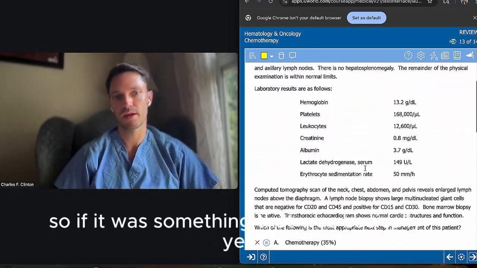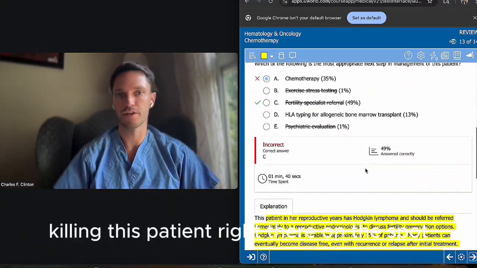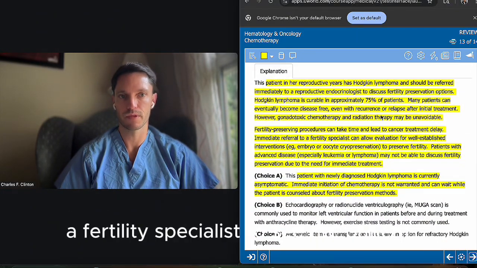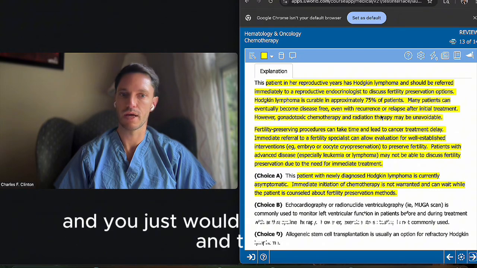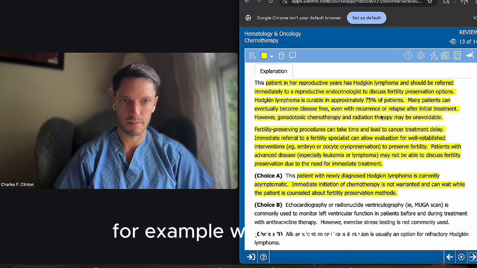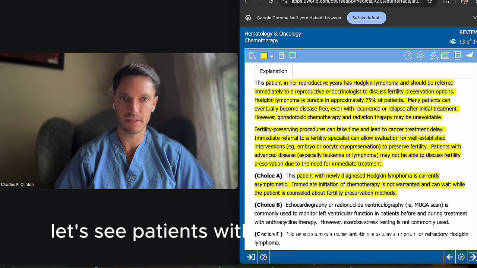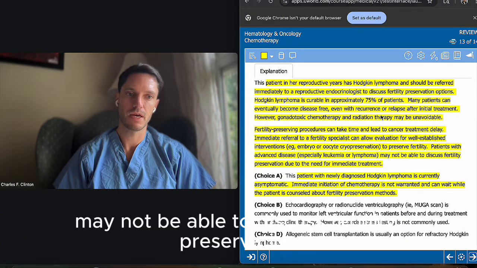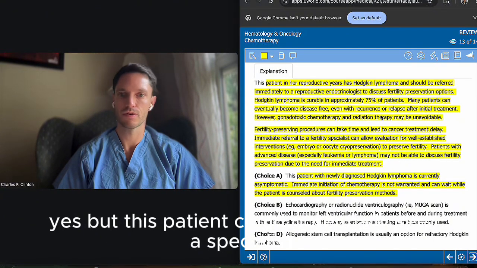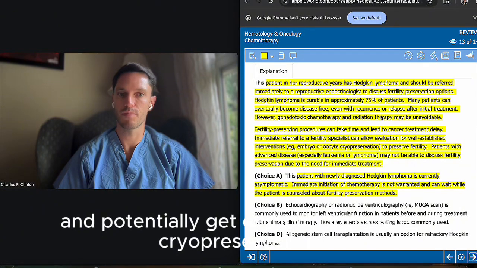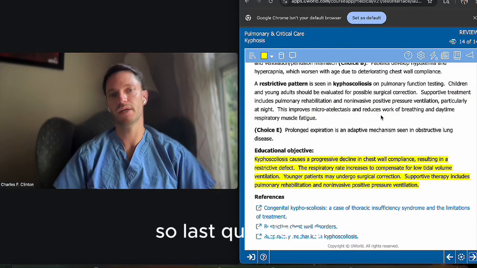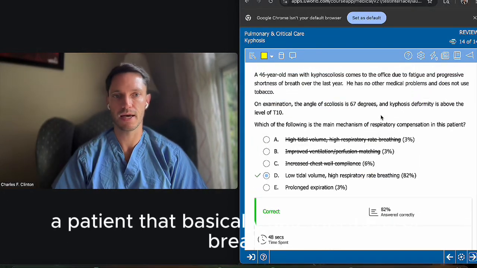So if it was something that was basically killing this patient right there on the spot, a horrible derangement and the whole thing, probably you don't have time for a fertility specialist to see the patient, and you would just have to go ahead and treat, but not in this patient, right? Patients with advanced disease, especially leukemia or lymphoma, may not be able to discuss fertility preservation due to need of immediate therapy. Yes, but this patient could potentially see a specialist and potentially get embryo or oocyte cryopreservation and then start the chemotherapy, etc.